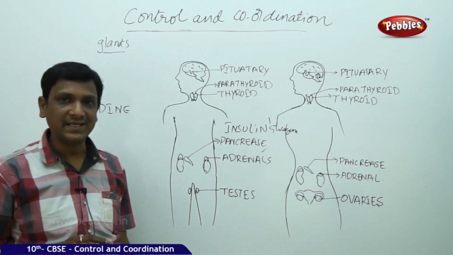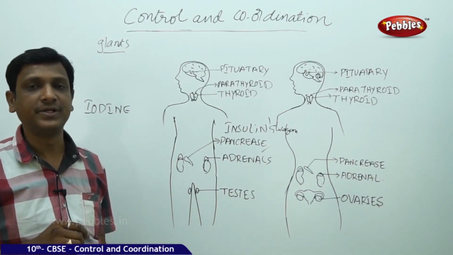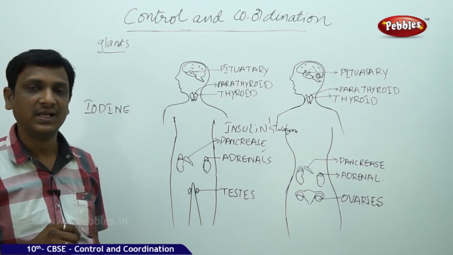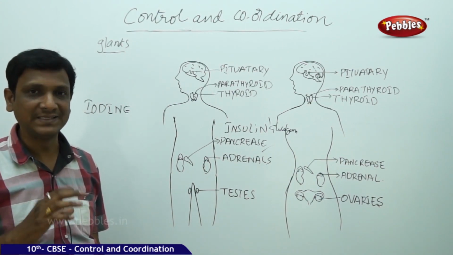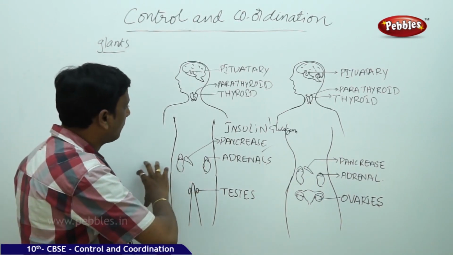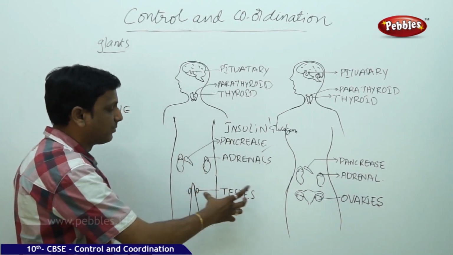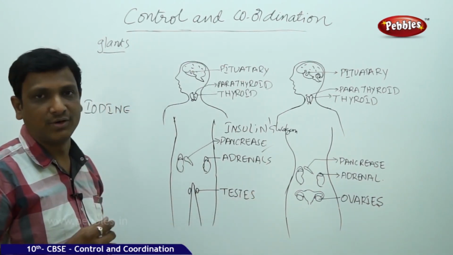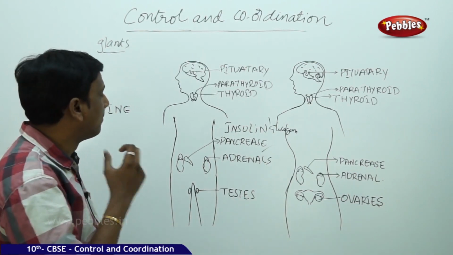In males, the reproductive hormone is testosterone. Testosterone helps in producing secondary sexual characters. Testosterone helps in producing male sex cells. So it helps in the male body development and production of reproductive cells, testes. So these testes produce testosterone, that is the reproductive hormone found in males.